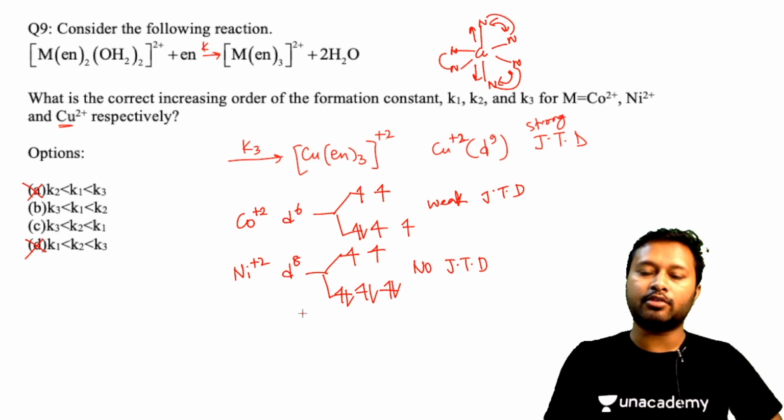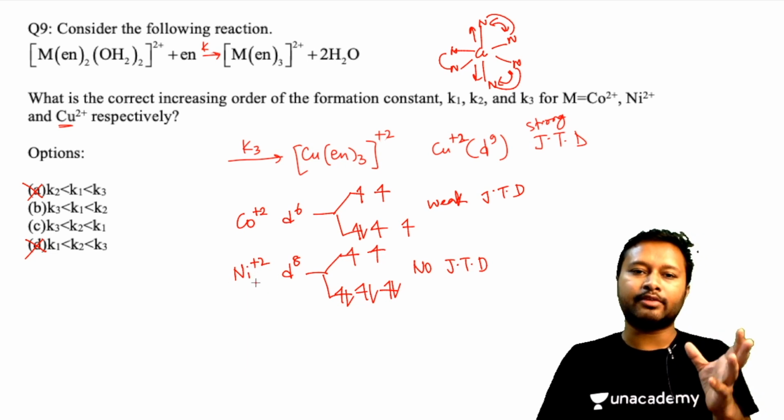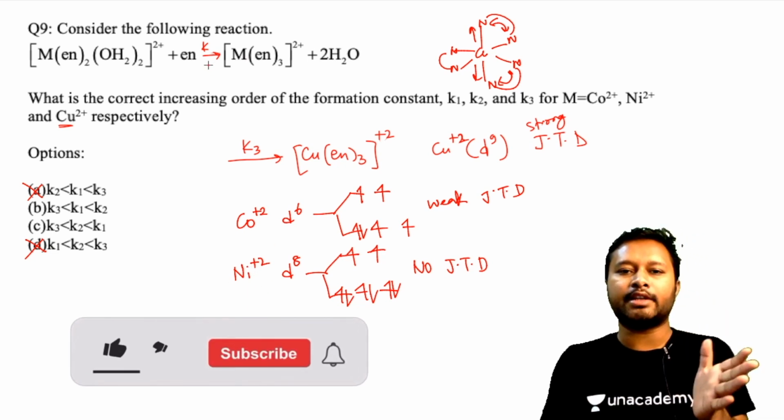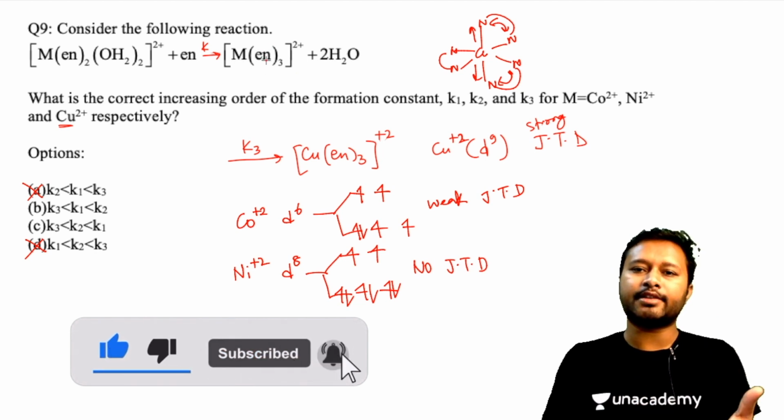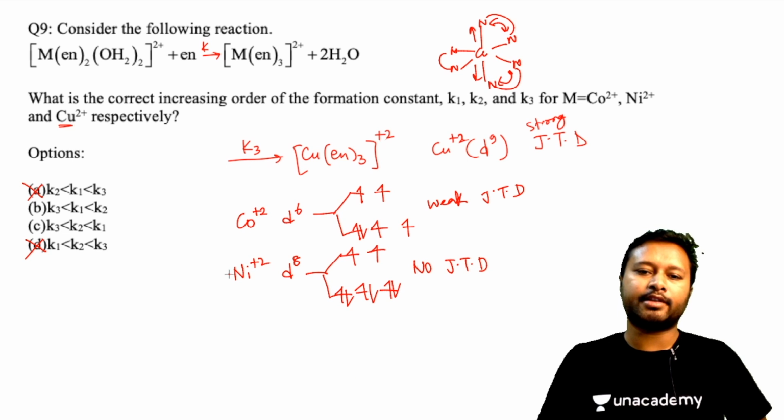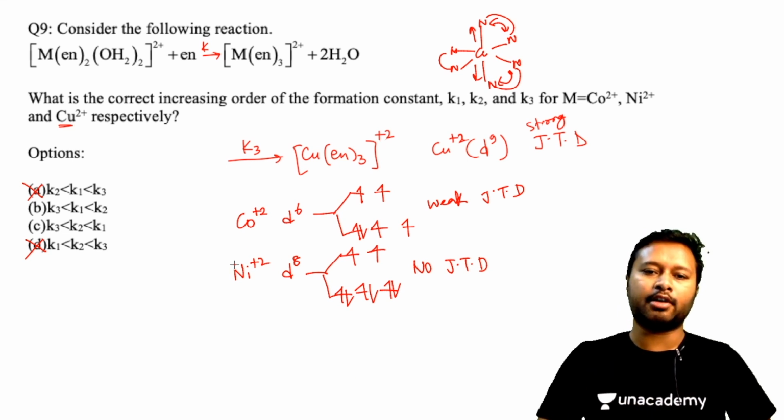Now, since there is no Jahn-Teller distortion in the nickel case, no strain will be observed, and that's why nickel is the complex which can easily get formed in this particular tris complex, right? So that makes nickel the most favorable one to undergo this particular transition.